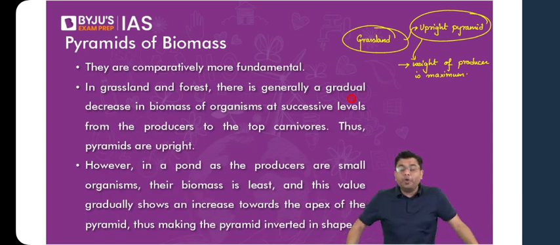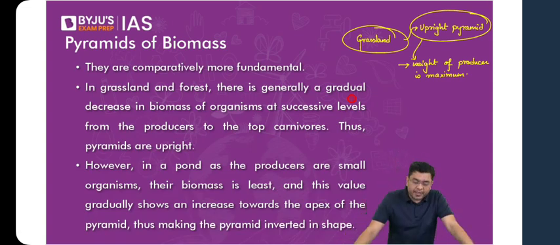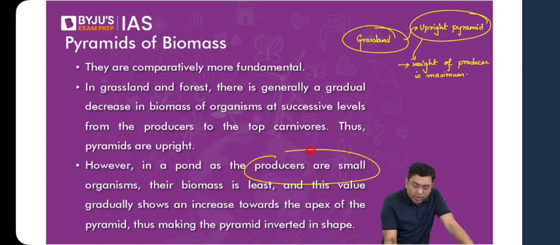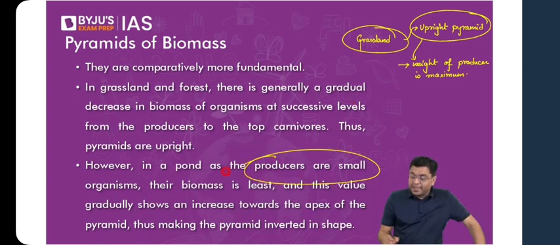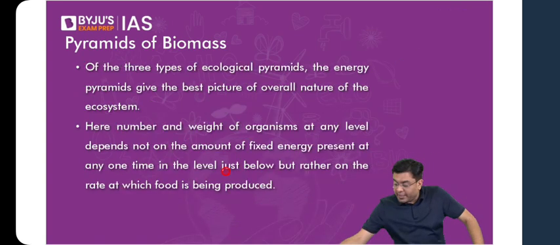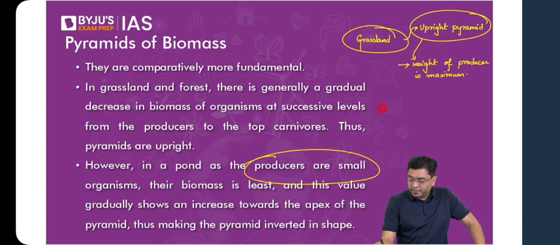So here in the pond or in the aquatic ecosystem, the producers are small organisms. That is why their biomass will be the least, and this shows an increase as you move up. So in this case, it will be inverted. Aquatic, it will be an inverted pyramid structure.